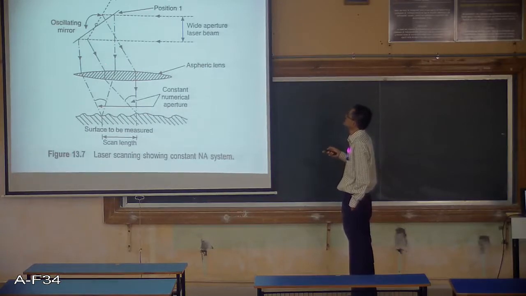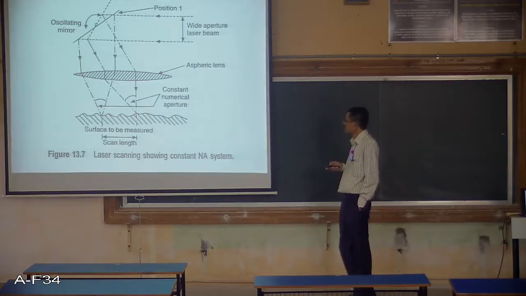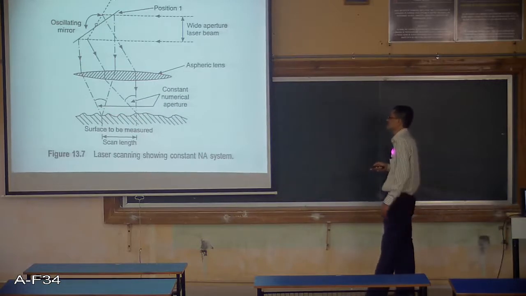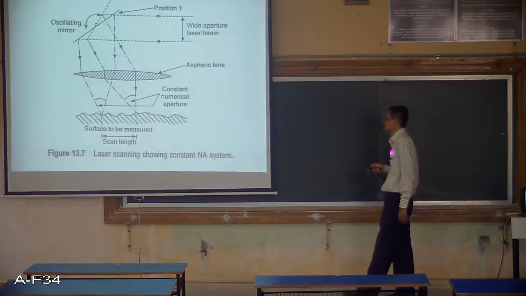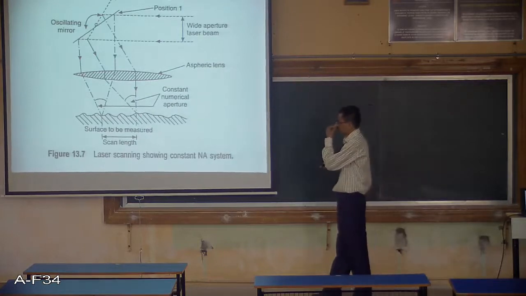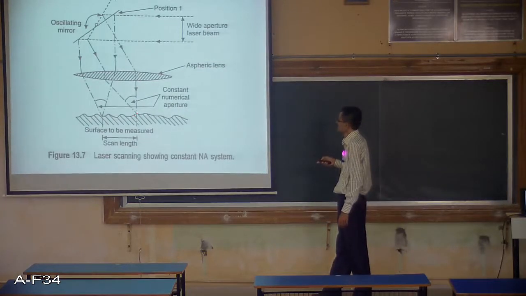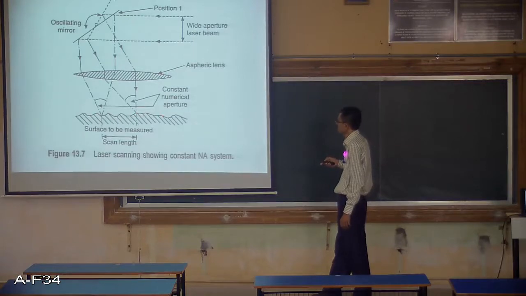So this is an oscillating mirror wherein you are focusing first in this place, then focusing here or here, and at intermediate positions we are going to see the images of this particular part of the material. So first you have to scan this much length, then the next length, then the next length, and so on.